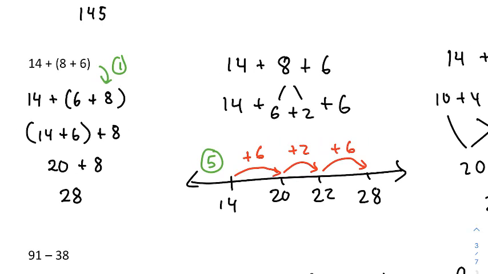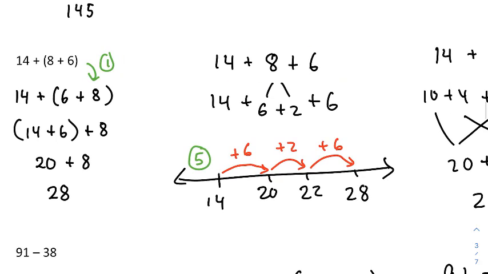Another way is, because addition is associative, you don't really need the parentheses in the first place. There's a lot of freedom here, so I just got rid of the parentheses. I decomposed the 8, and then I just thought of this as a multiple step process. I liked decomposing the 8 because adding this 6 and 14 seemed like a good first step. So that's why I chose to decompose 8 into 6 and 2 in the order that I did.